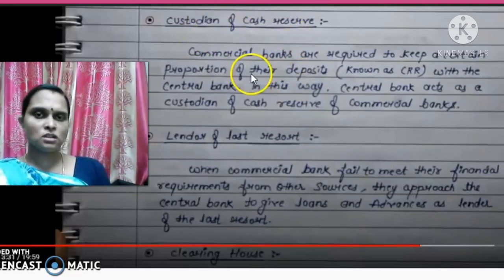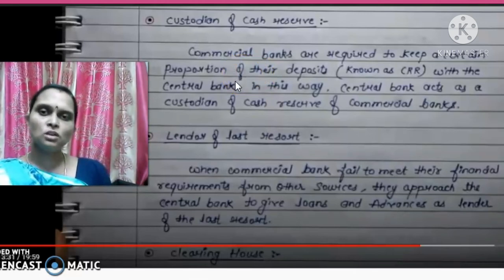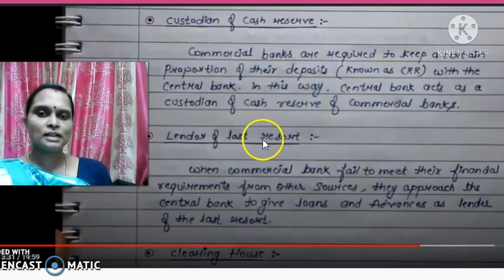Of the cash reserves kept with the commercial banks, a proportion has to be given to the central bank. Next is lender of last resort.